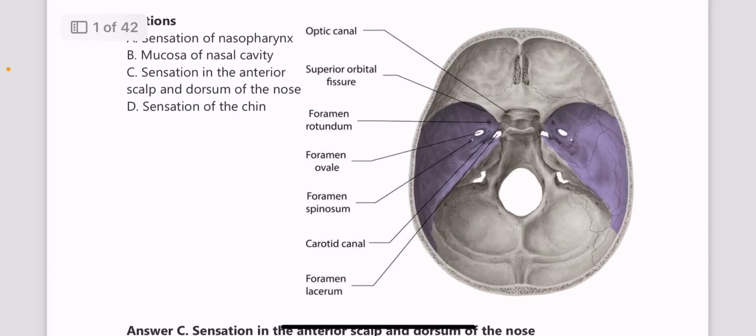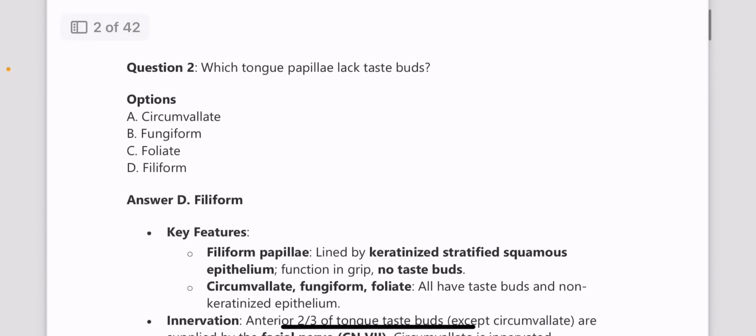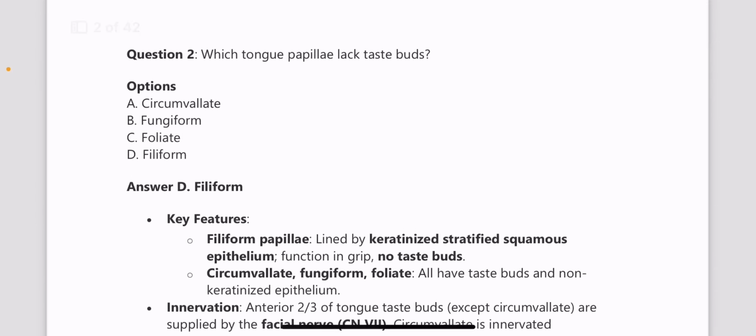So please go through the diagrams and the structures passing through each of these openings, because that is one favorite question which keeps repeating in anatomy. Not most of the years, in almost every year it has come. So please check all the structures passing through. You can use mnemonics. They will be available in all of the revision platforms. Please go through that.